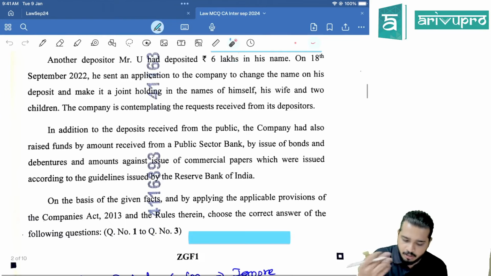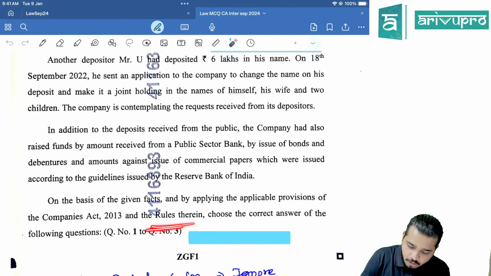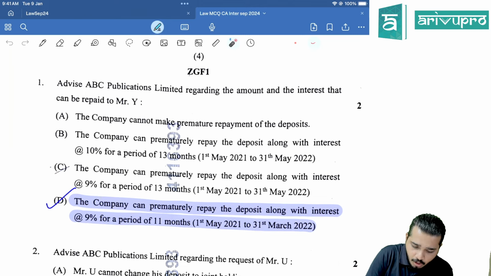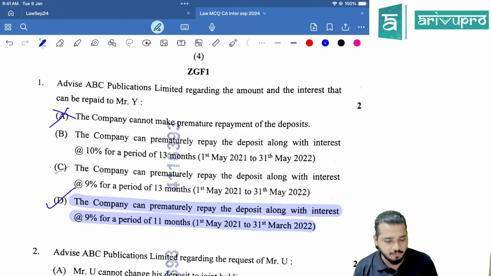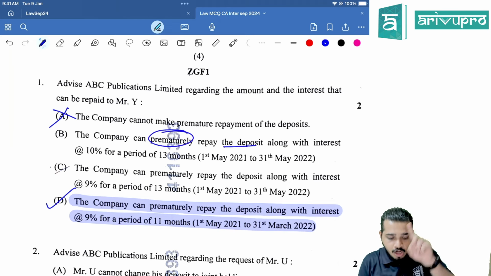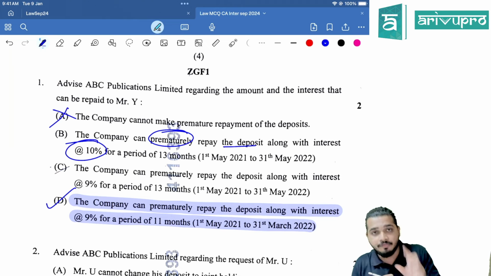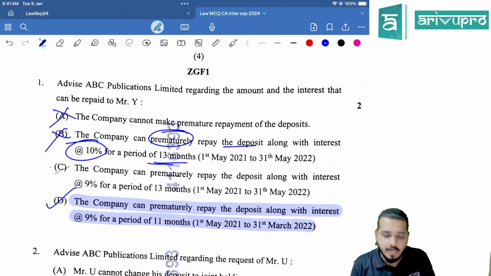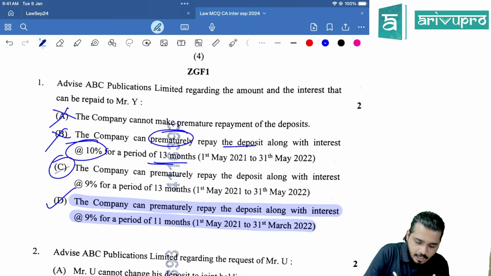On the basis of the given facts and by applying the applicable provisions and the rules thereon, choose the correct answer. Let's see. First question, advice with regards to the amount and interest. They have given 4 options here. The company cannot make premature payment. Now, this is false. The company can make premature repayment of deposits. Second option, the company can prematurely repay the deposit along with the interest at the rate of 10% for 13 months. 10% you cannot make because 1% you have to reduce. So we are left with option C and option D.